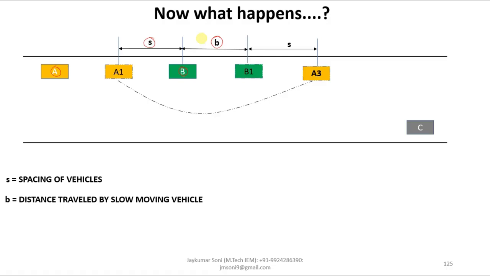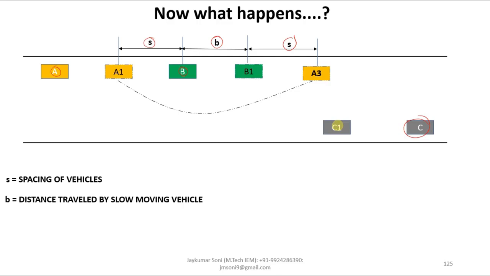Now we will take the distance between B1 and A3 as the same as A1 and B, which is S. We are assuming the same distance over here, so this will be S, which is the spacing of vehicles. Now by this time the vehicle C will also travel some distance, and let us assume that it reaches this point, which is C1.